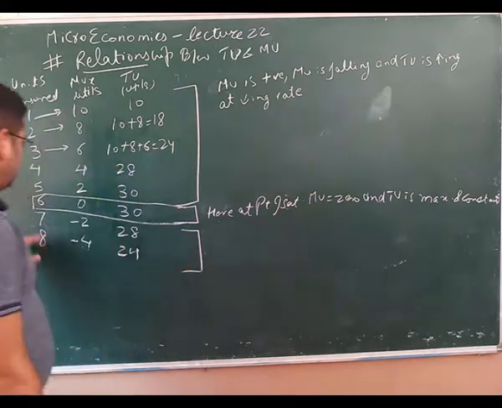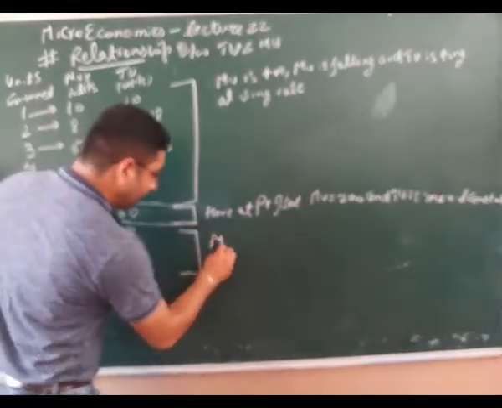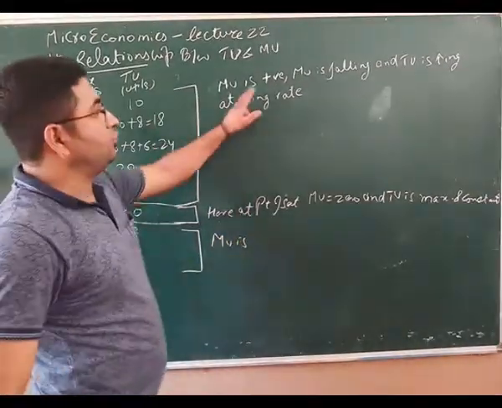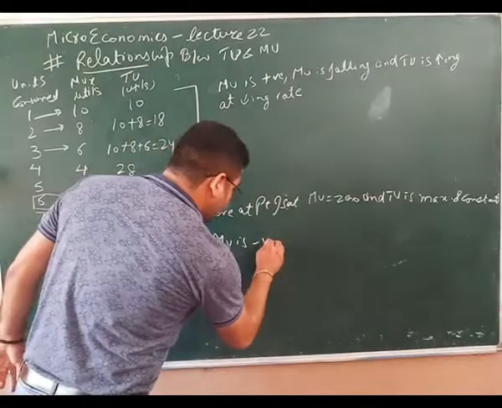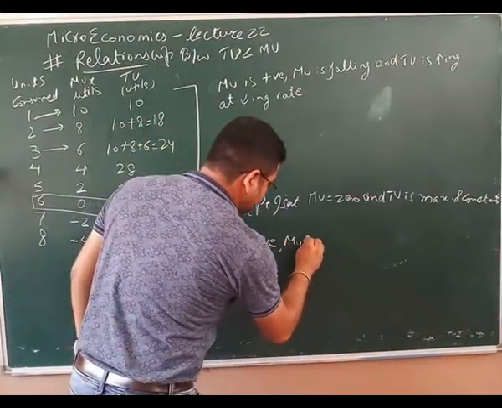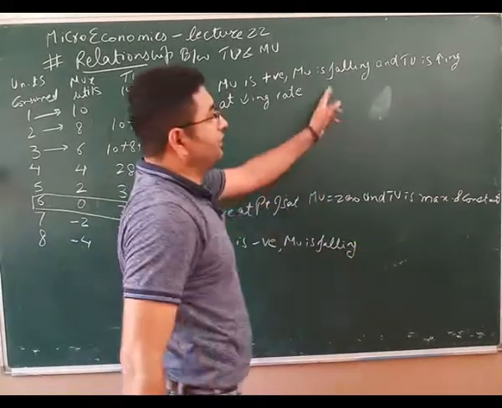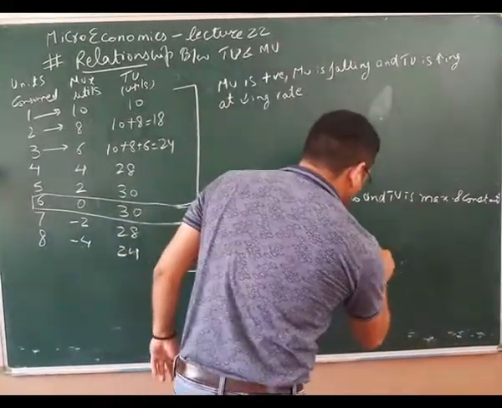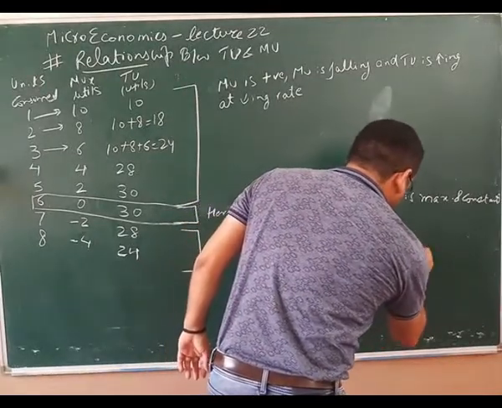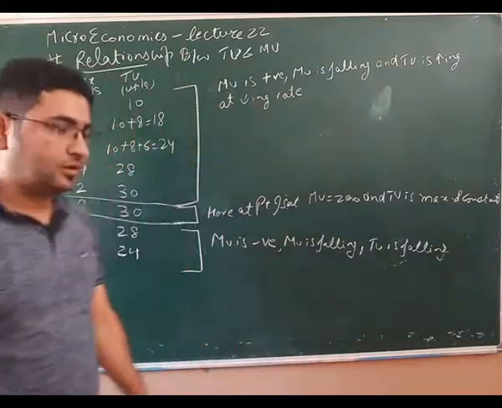So for unit 7 and 8, what is happening here? MU was positive, here MU is negative. MU is still falling and TU is also falling. Right?